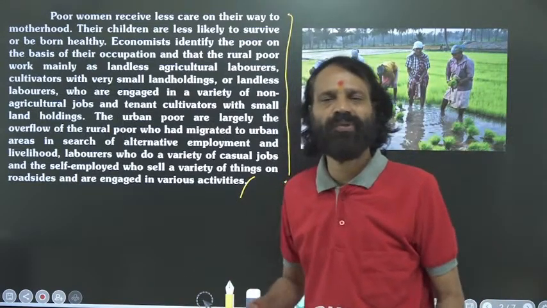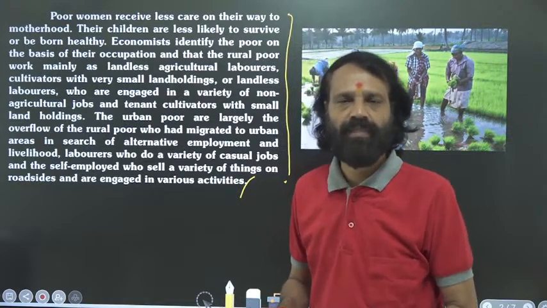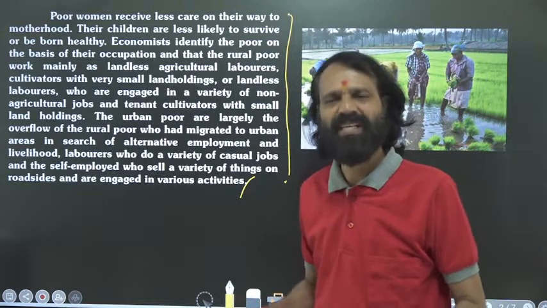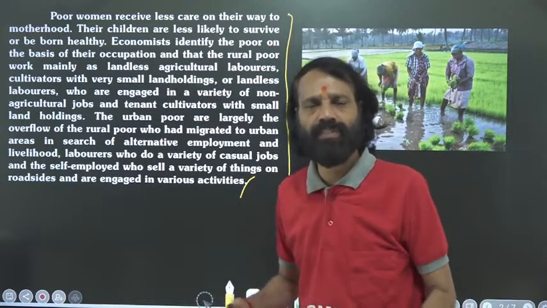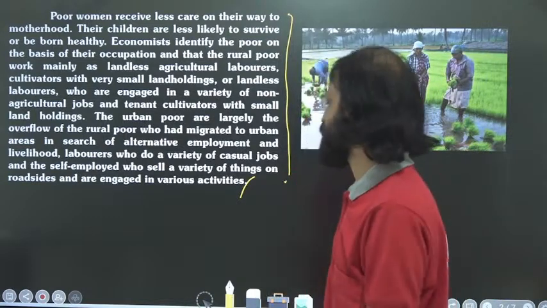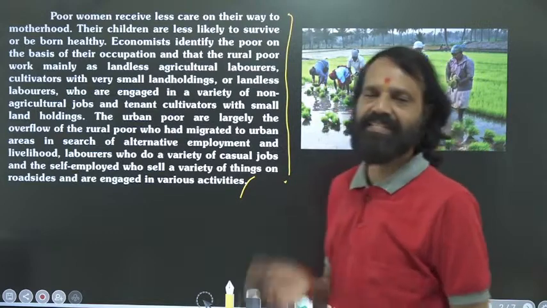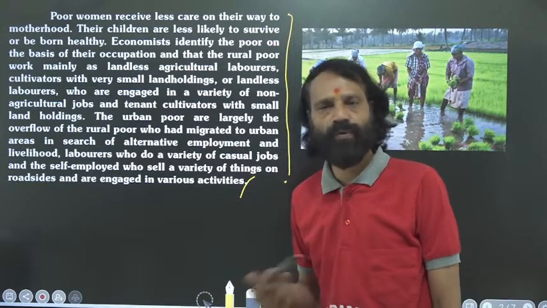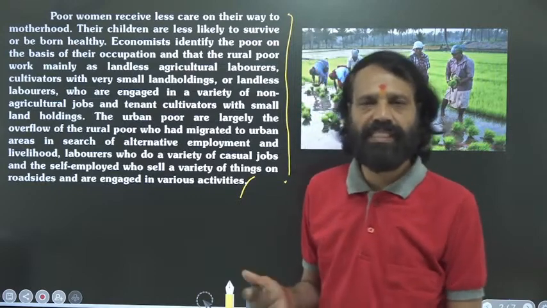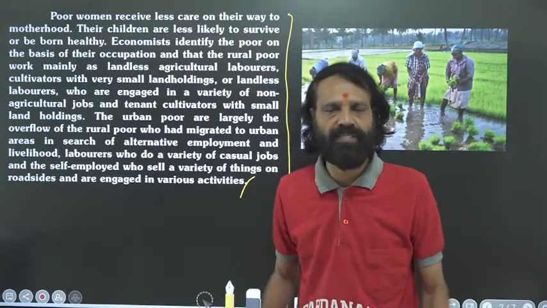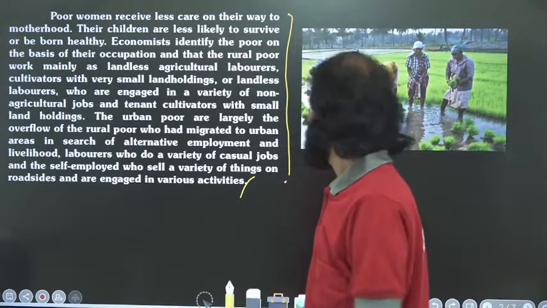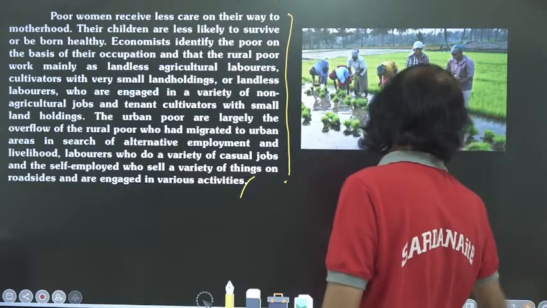So what they do is some roadside selling. They are vendors. They become rickshaw pullers. Something like that they do. They do such types of work to run their family. So unemployment is the main reason. That is why the government started so many projects in India. The government started skill development and so on nowadays, so that many people are getting a lot of job opportunities. Okay, we can move on to the next point.